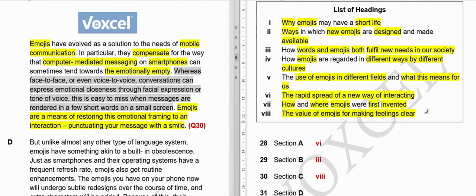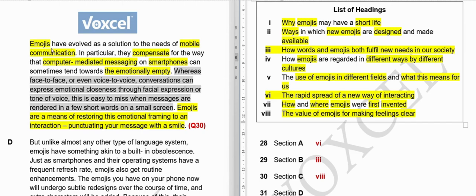the value of emojis for making feelings clear. So let me mark this also. Why am I not able to do this for the last option? I don't know. Okay, so option number 8 is saying the value of emojis for making feelings clear.